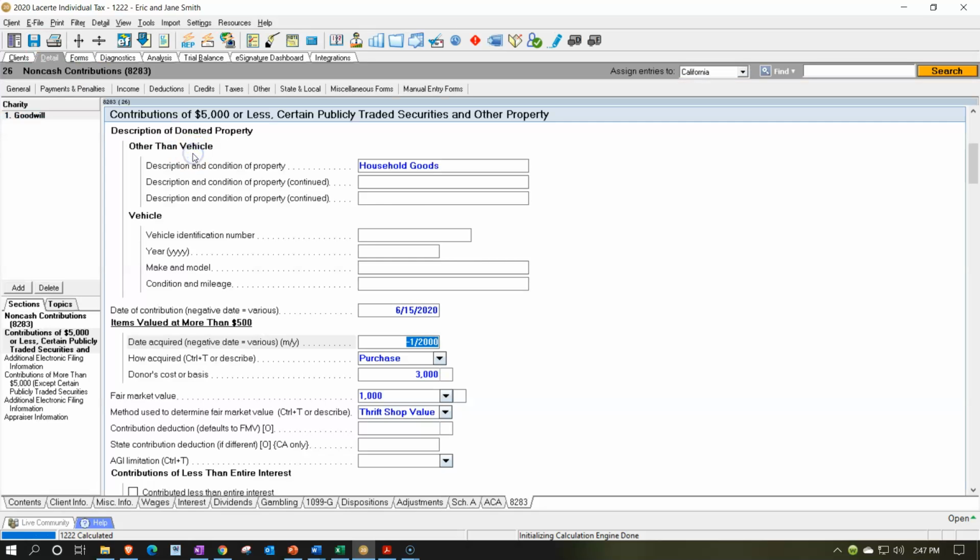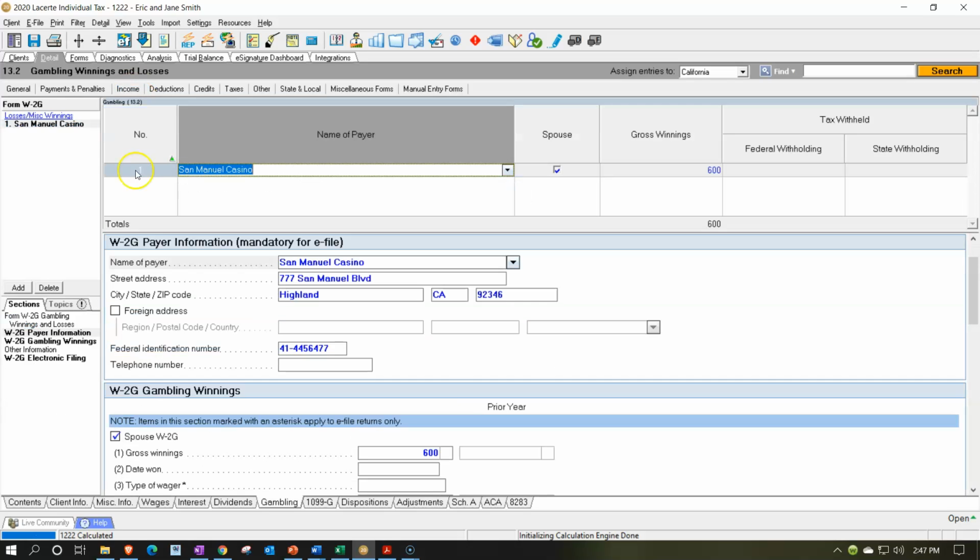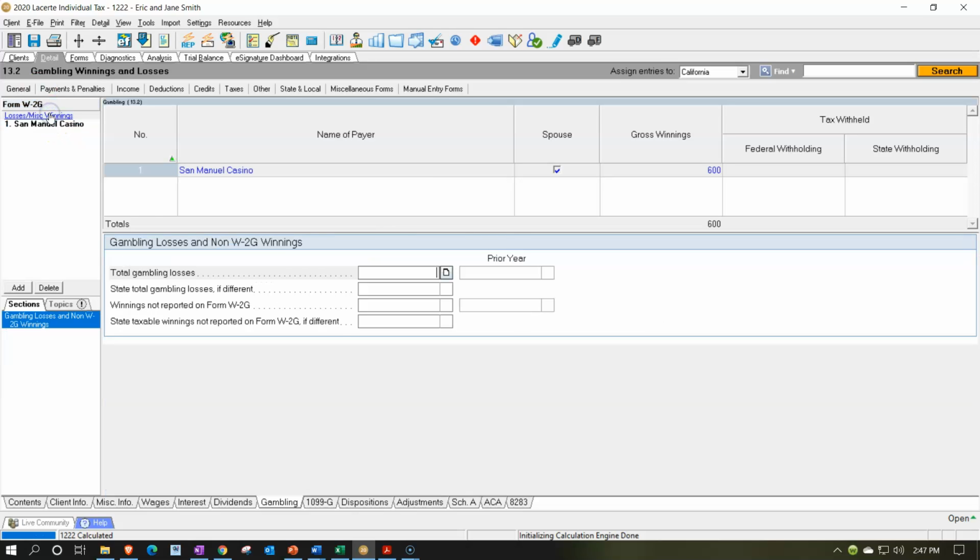So if they have the supporting documentation, then we're going to say, all right, let's go over to our data input. And I'm going to assume the gambling losses were greater than the gambling winnings. So I'm going to go to the gambling and I'm going to take the losses. So we're going to add the losses. And then this is something that we're not going to have the formal documentation for.